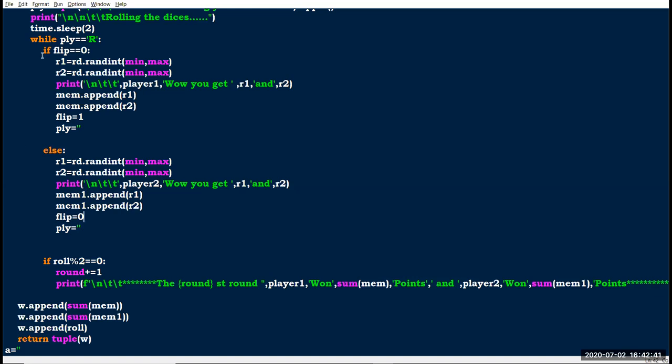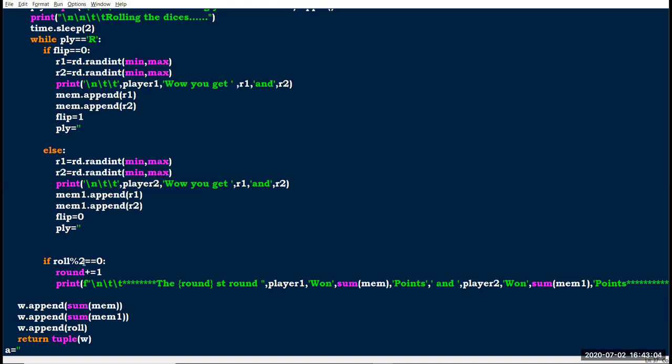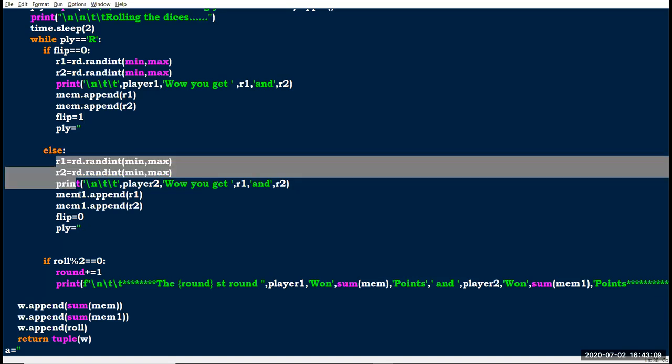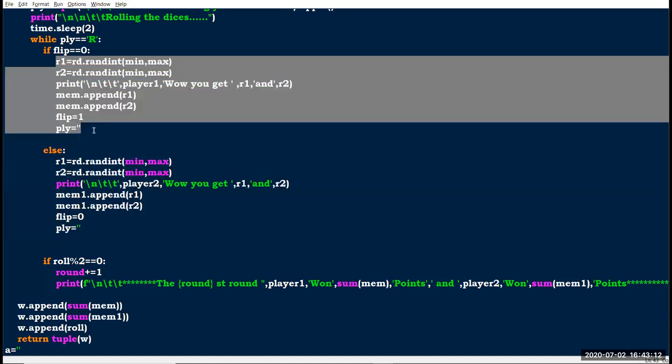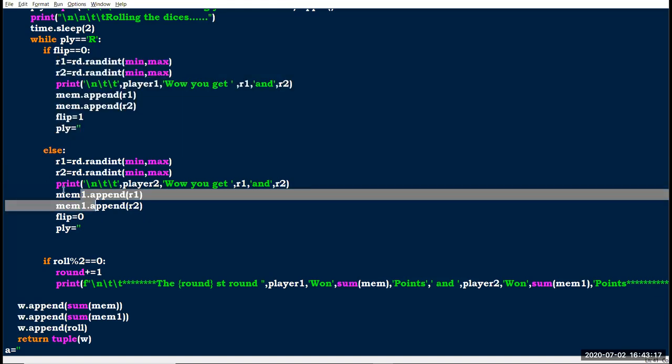By the next loop this condition is true and it goes here, and here flip equals 1 after that. In the first loop, if flip equals 0 it goes here and flip becomes 1, and by the second loop it checks here flip equal 1, so it goes into here. By the third loop it performs the first statement, by the fourth loop it performs the second statement, and so on alternately.